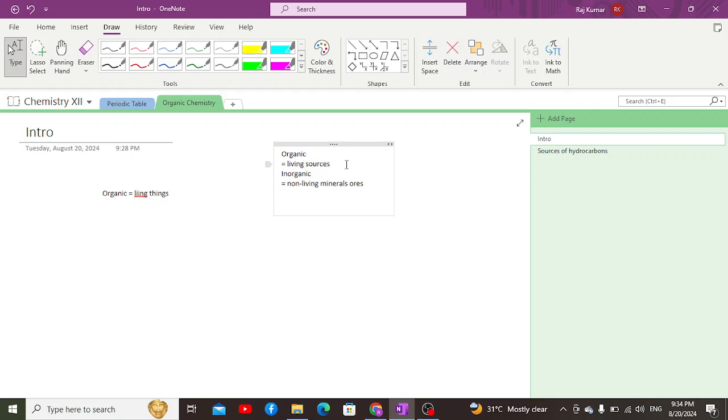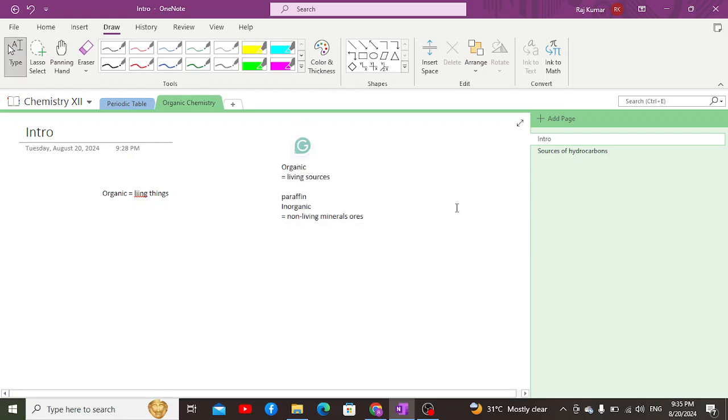For example, paraffin is a wax, an alkane, a type of hydrocarbon which is obtained from living organisms. An inorganic compound here, let's suppose, is sodium chloride. It is found in the form of ore, and from there it is purified to get the salt which we use in our daily lives. So sodium chloride is an inorganic source obtained from non-living mineral ores.